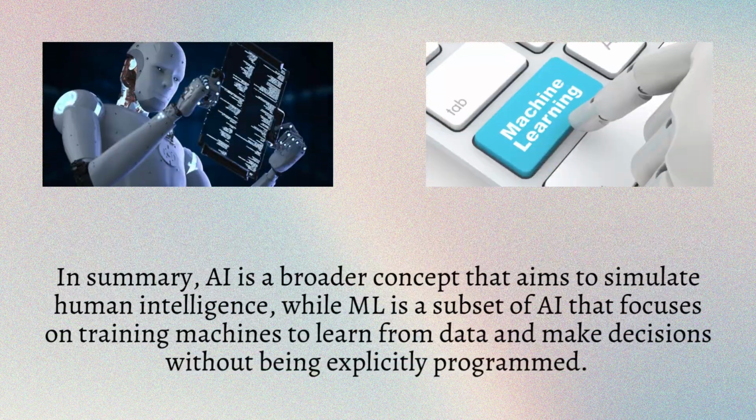In summary, AI is a broader concept that aims to simulate human intelligence, while ML is a subset of AI that focuses on training machines to learn from data and make decisions without being explicitly programmed.